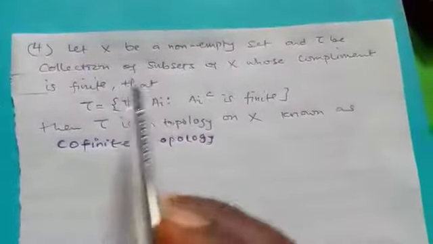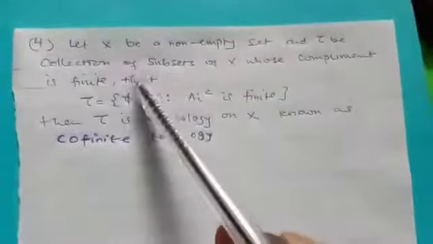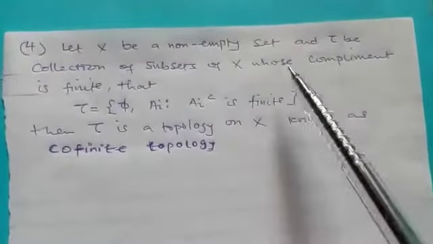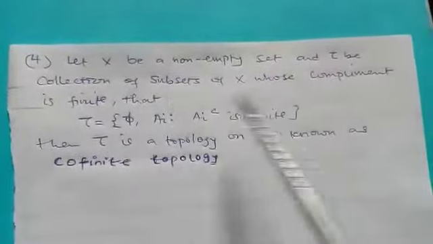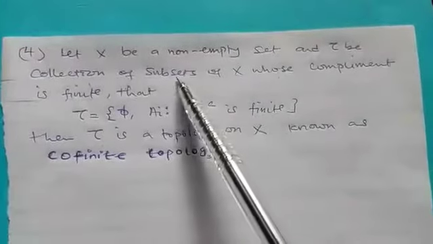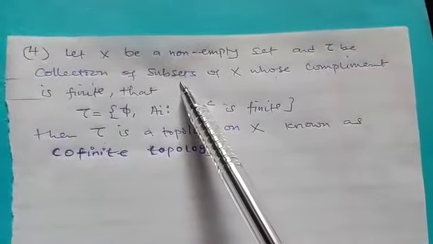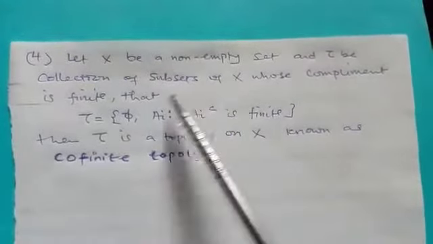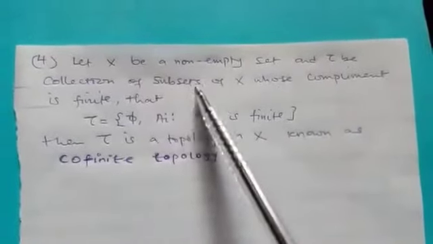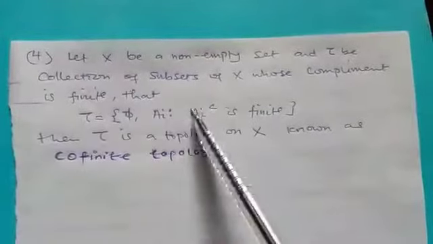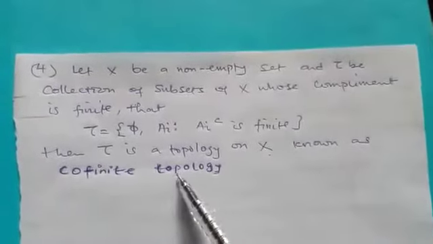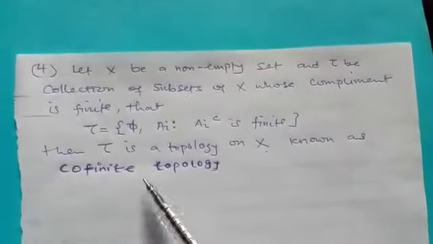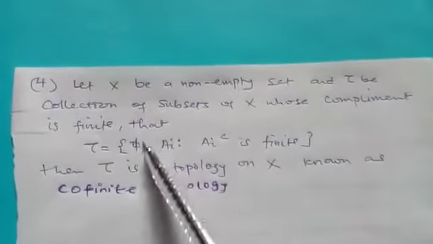So another one, we have this. Let S be a non-empty set and let tau be the collection of subsets of S whose complement is finite. That is, the collection of subsets of S such that the complement of each of them is a finite set. Then we say that tau is a topology on S. That type of topology is known as the cofinite topology. And this is what we have here.